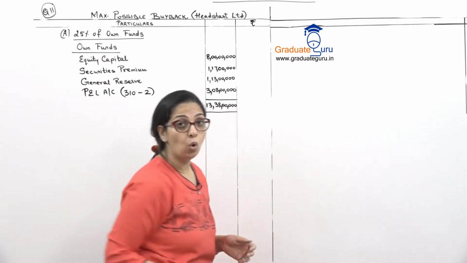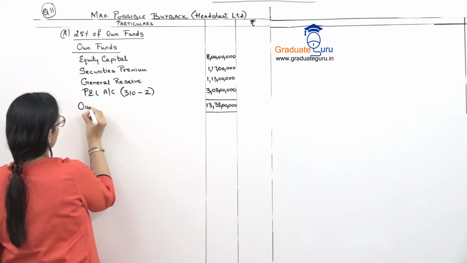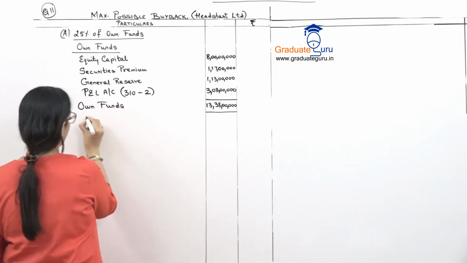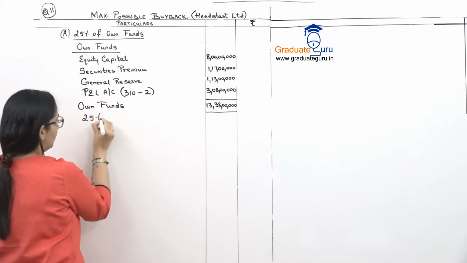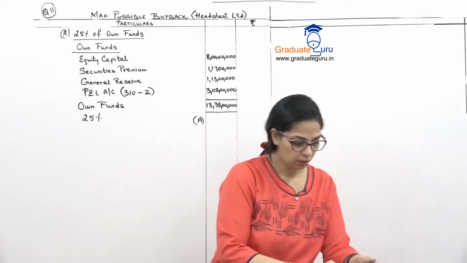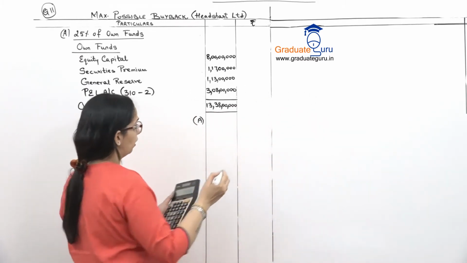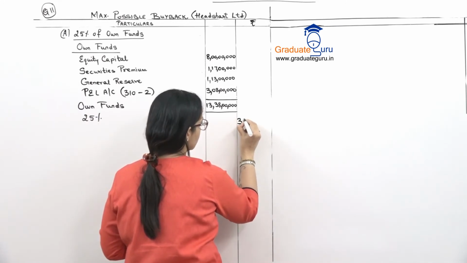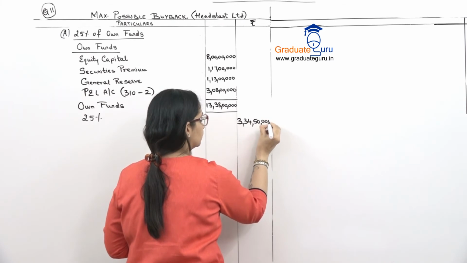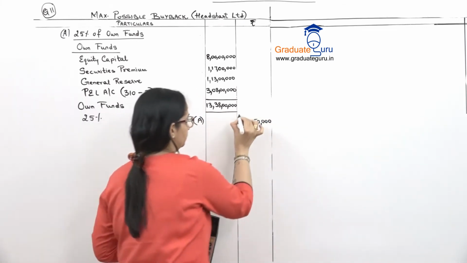This is our own funds. So iske samne we will write down own funds, but I want 25% of that. So 25% will be into 25%. I get 3 crore 34 lakh 50,000. Okay, this is our part A.